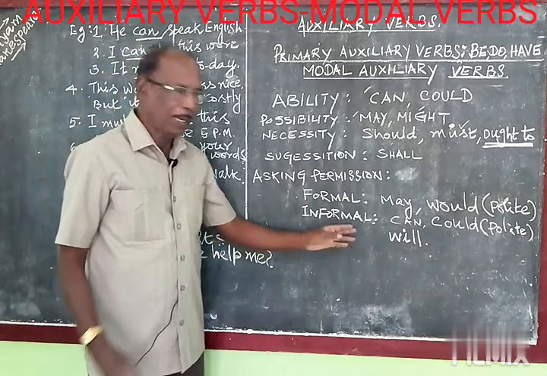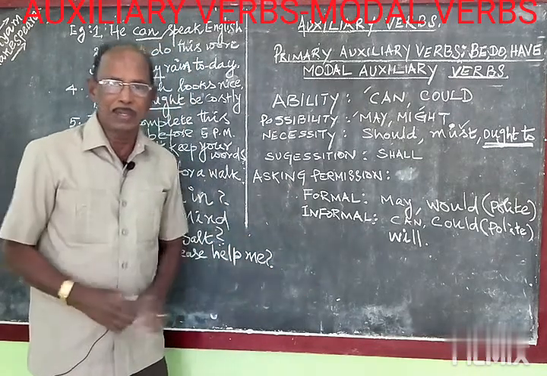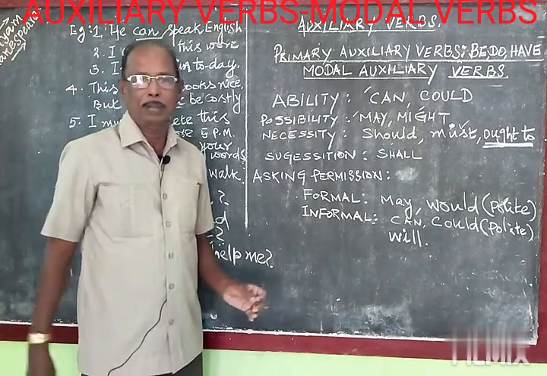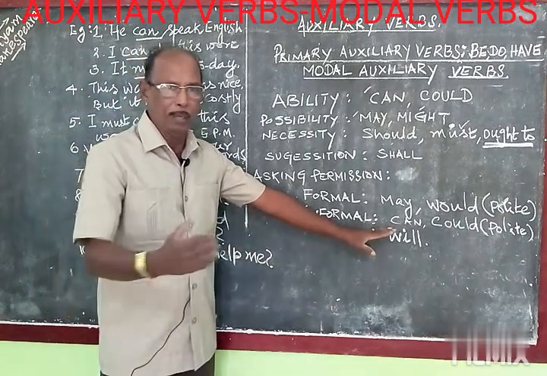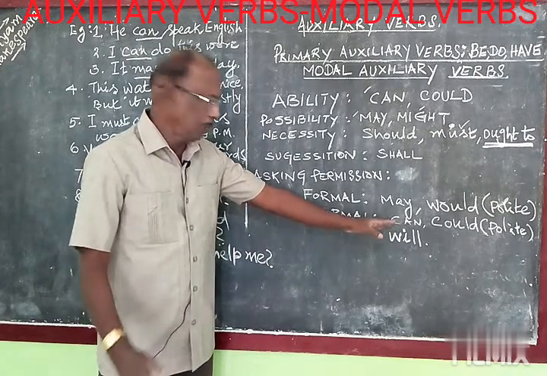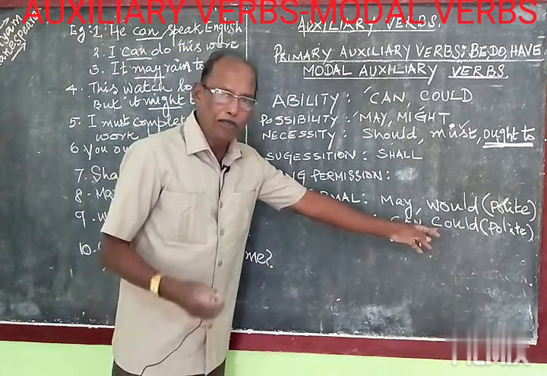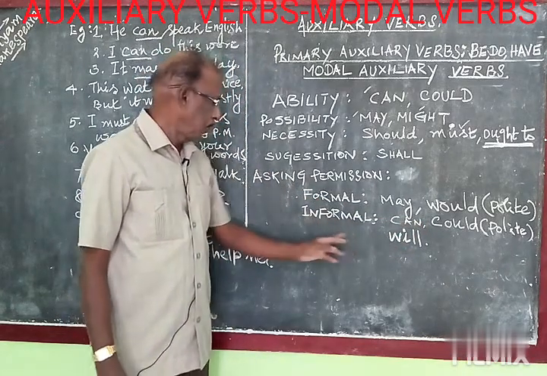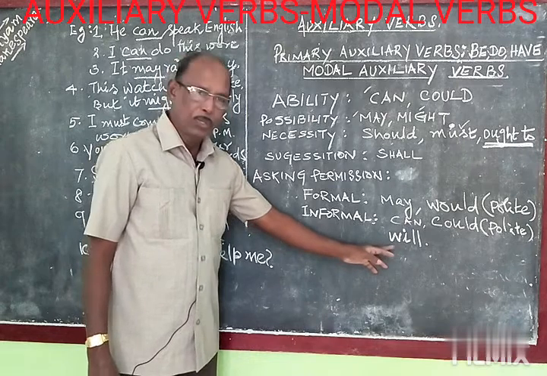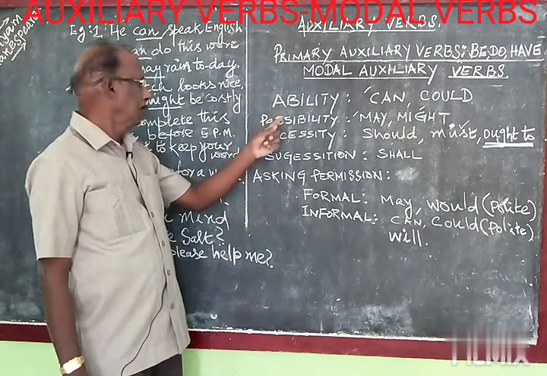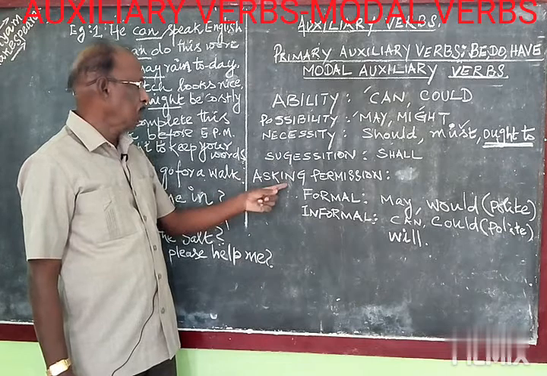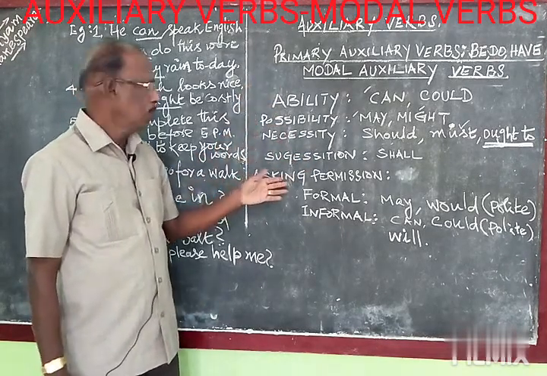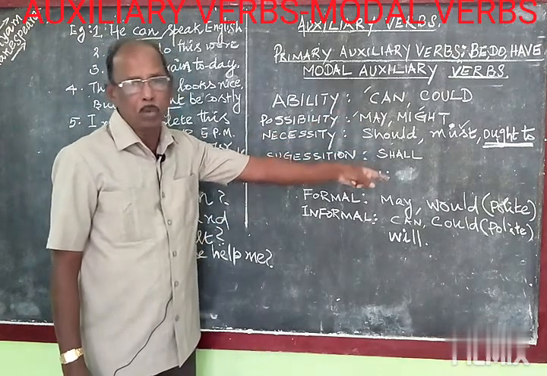This is informal. "Can I come in?" Suppose your leader is inside the class, he is monitoring. If you want to enter the class, "Can I come in?" You can ask that. Okay? For an equal category or something like that, you can ask can. Could is also a polite way of asking permission. Will is also an informal usage. So you should again remember ability, possibility, necessity, suggestion, asking permission. In order to express all these functions, we are using various modal verbs.